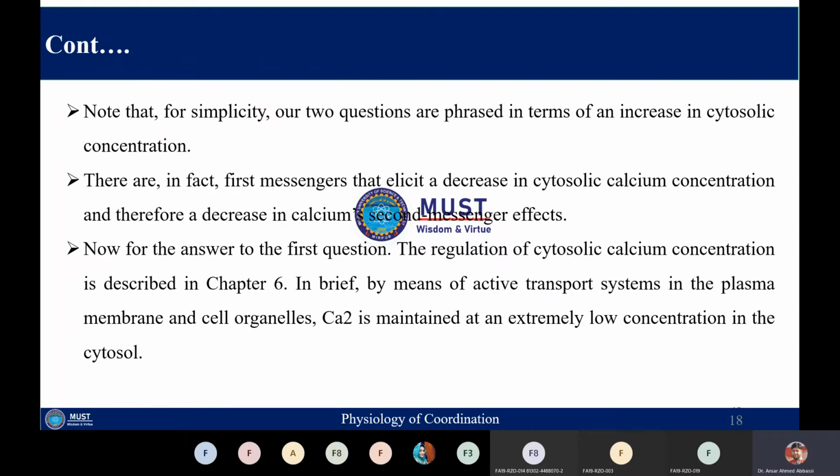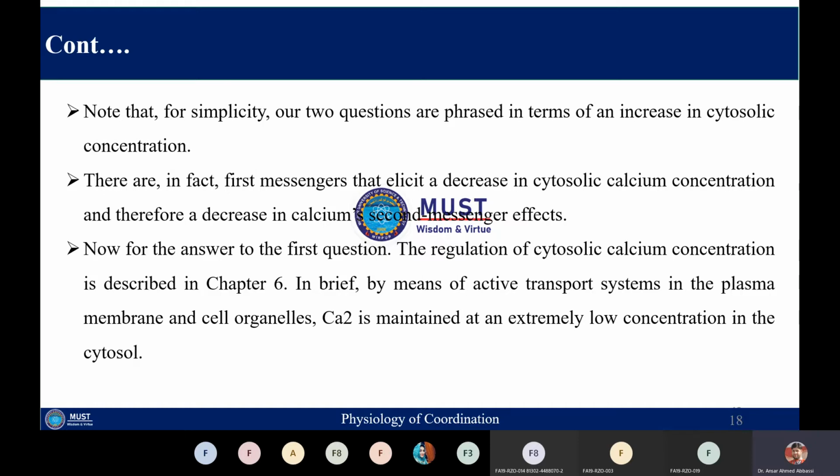So how is the increase in cytosolic calcium concentration actually carried out? As I have told you, there are certain first messengers which result in decreased cytosolic calcium concentration, and when there is decreased cytosolic calcium concentration, there will be decreased concentration of the second messenger as well, because the calcium is behaving as the second messenger. So regulation of the cytosolic calcium concentration is controlled by active transport system.